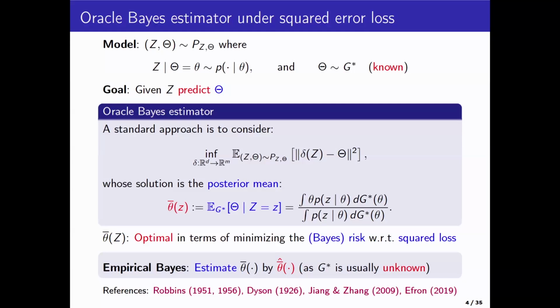In fact, nowadays, it's quite in fashion. People talk about Tweedie's formula and so on, which is what Robbins attributed it to Tweedie. But the astronomers actually knew about this many, many years ago. Dyson mentions in his 1926 paper that Sir Arthur Eddington had told him this formula. And it was documented in the 1940s by the astronomers. Anyway, there are a few references if you want to know about empirical Bayes.